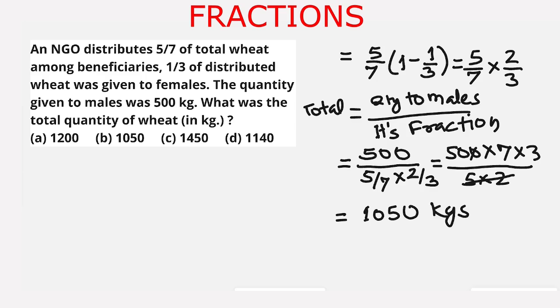This was the total quantity of wheat, and from the given options, our answer is option B, 1050 kgs of wheat was with the NGO. I hope you have understood the method of solving such type of questions.